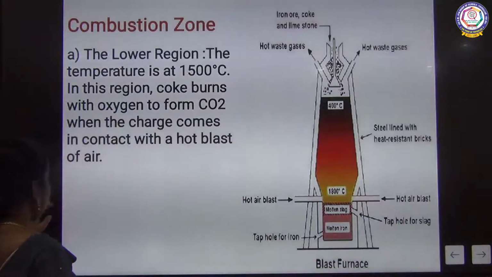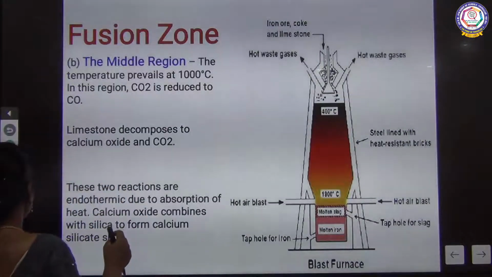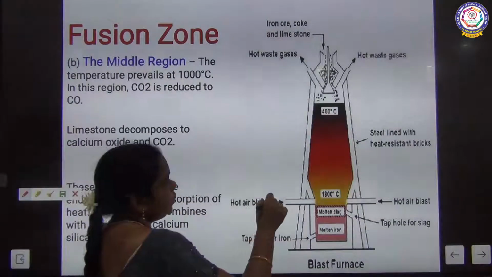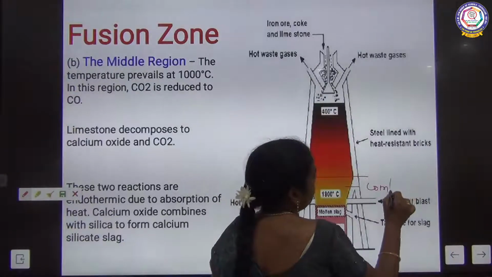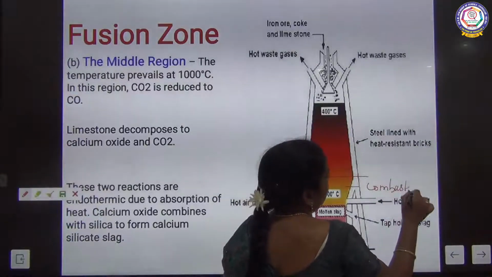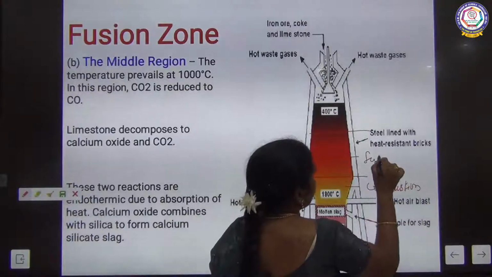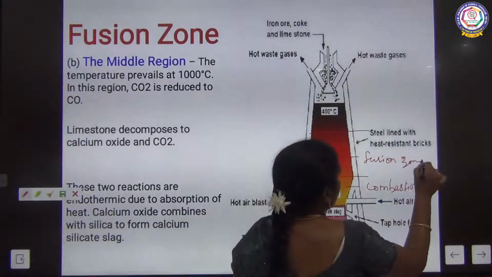And the next zone is the fusion zone. This one is the combustion zone, and the next one is the fusion zone.